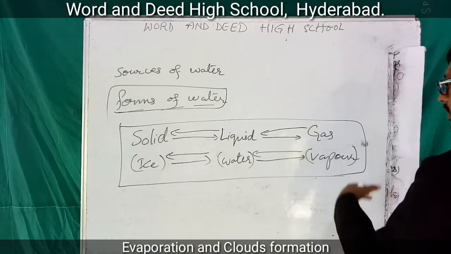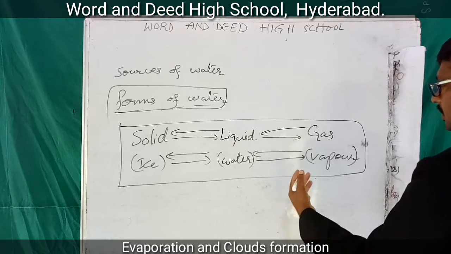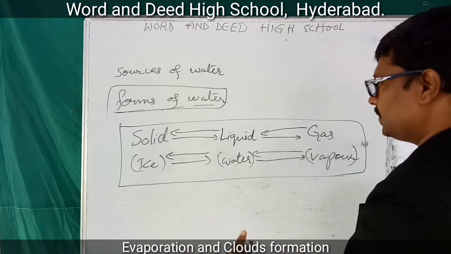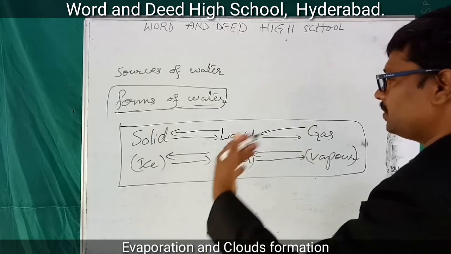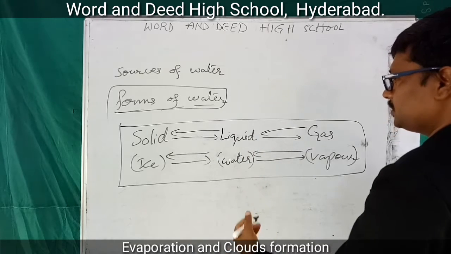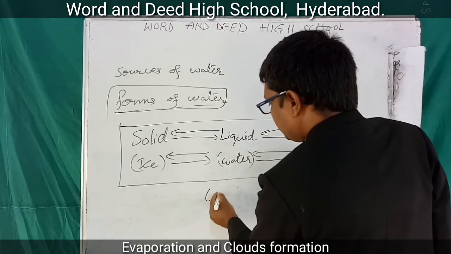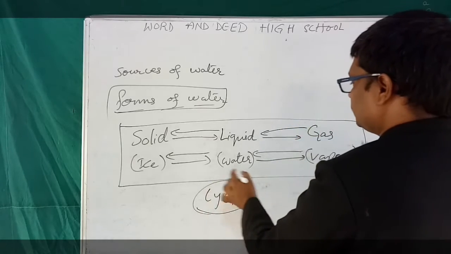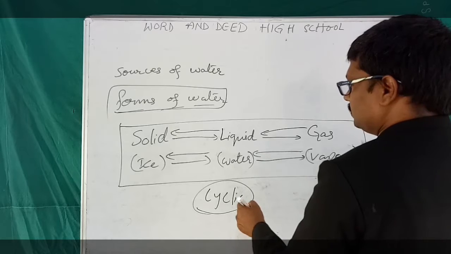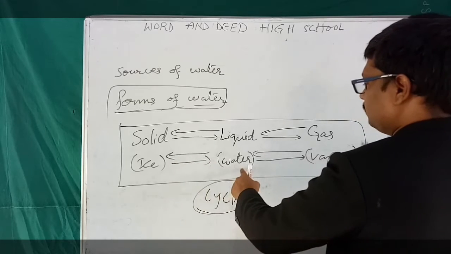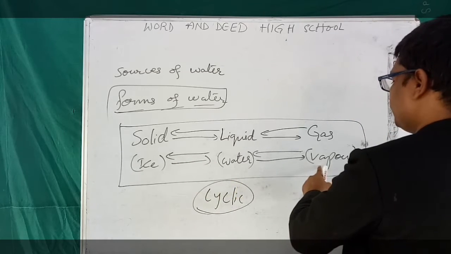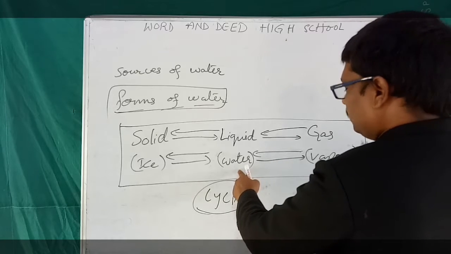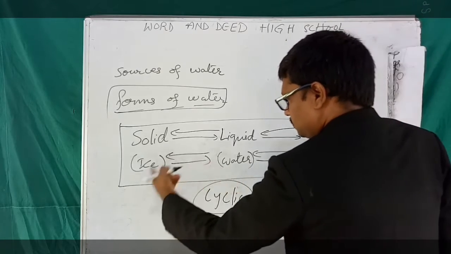See this, here you can understand there is a process of conversion. That conversion is in a cyclic process. Ice can be converted into water, water can be converted into water vapor, again water vapor can be converted into water, and water can be converted into ice.